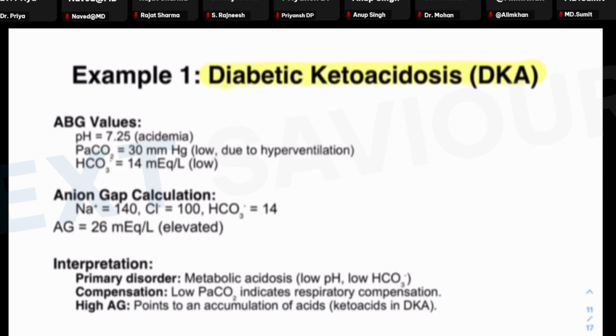So number one, in a question, for example, if the ABG values are given where the pH values are low, indicating acidosis, partial pressure of the carbon dioxide is low, which is because of the compensatory mechanism, and the bicarbonate levels are low, which is the primary reason for this acidosis. Anion gap is calculated to be higher. So what is the interpretation? So the primary disorder over here is metabolic acidosis. The compensation is low partial pressure of the carbon dioxide. The high anion gap points towards the accumulation of the acid, that is ketoacids in case of diabetic ketoacidosis.